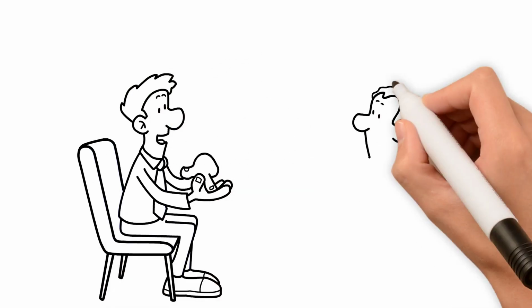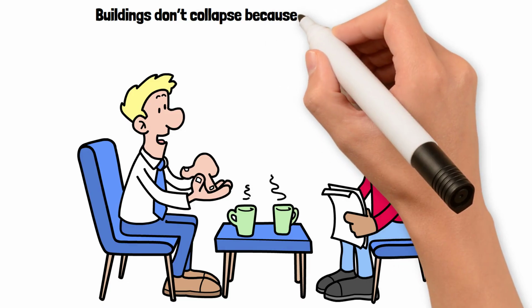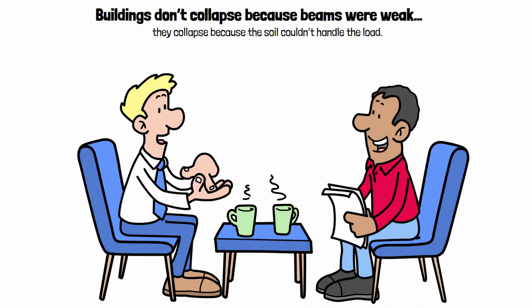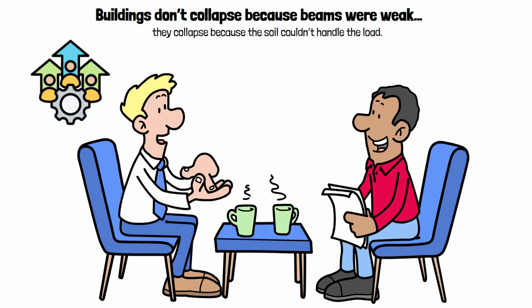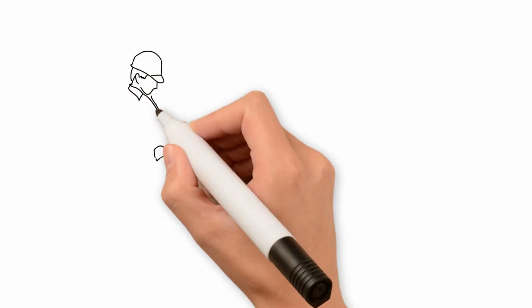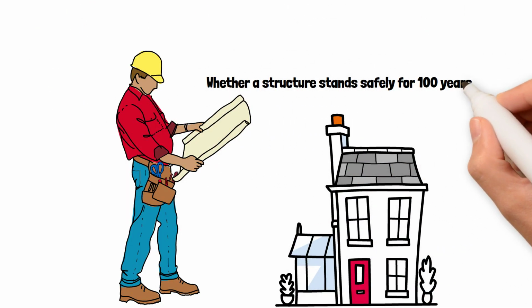Let me hit you with a hard reality most beginners ignore. Buildings don't collapse because beams were weak. They collapse because the soil couldn't handle the load. If you don't understand bearing capacity and foundation engineering, you're designing blindly. Today, I'll break down the exact concepts that decide whether a structure stands safely for 100 years or fails in a single season.